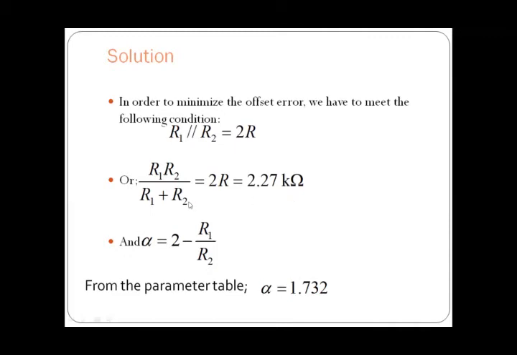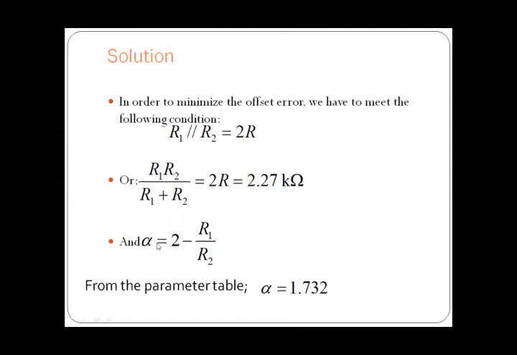So we know the R value is 1.136 kilo ohms. So 2 into R will become 2.27 kilo ohms. So R1 into R2 by R1 plus R2.